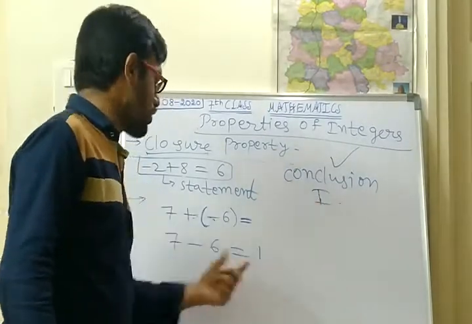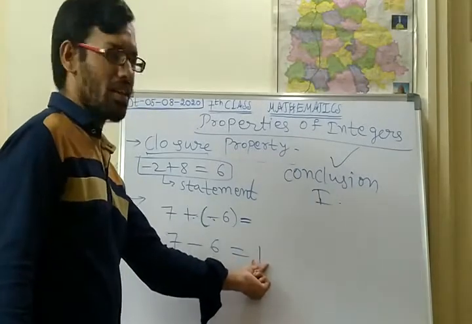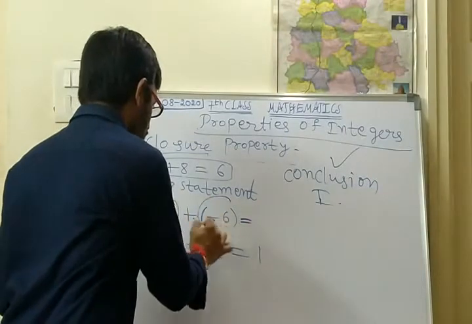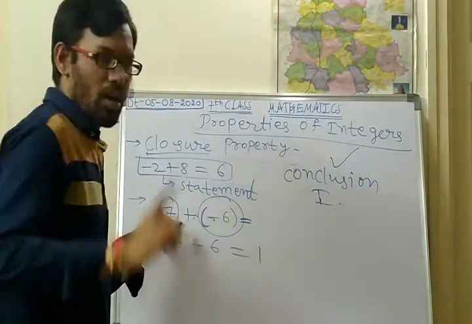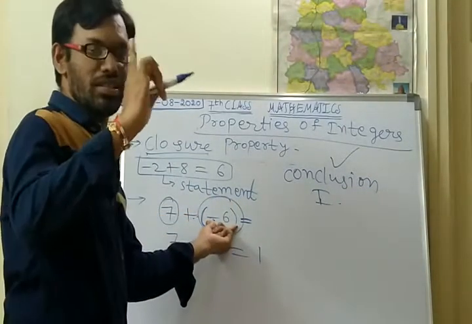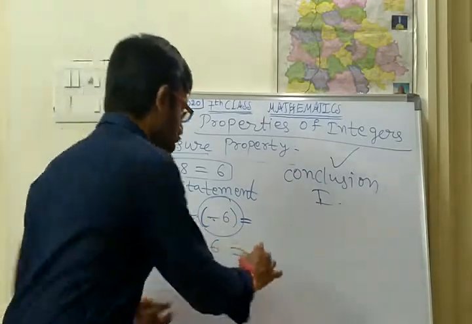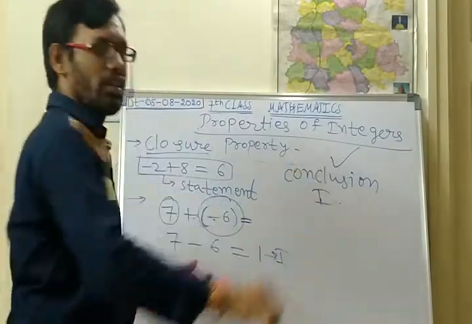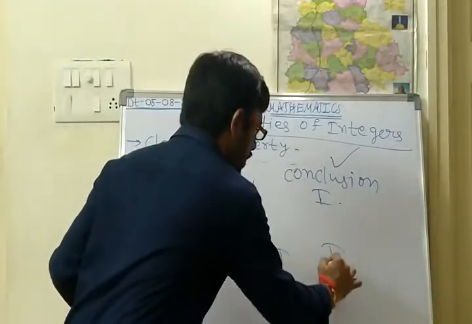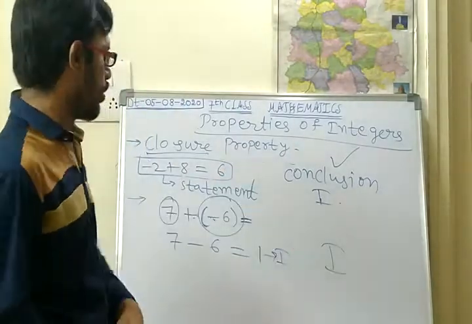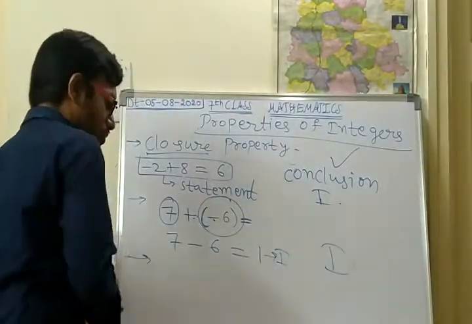So what is the conclusion? What is the result? The result is also an integer only. This is one integer, this is one more integer. 7 is one integer, minus 6 is the second integer. If we add these two, the result is also an integer only, right? So what is the conclusion? The statement is an integer, you should write. Like this. Next, one more thing.